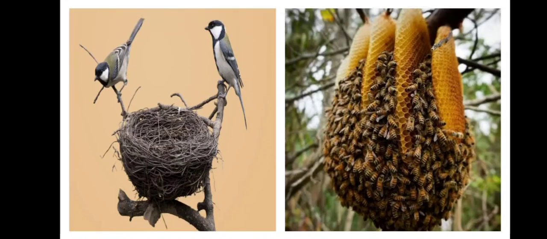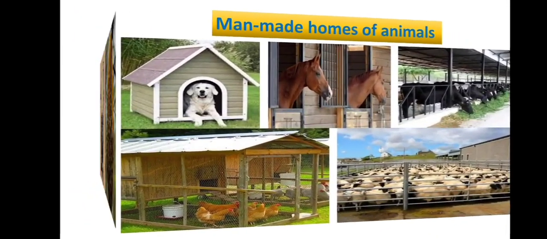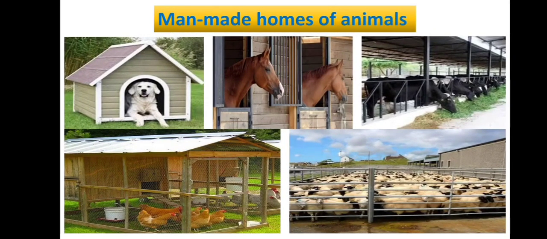Next one, man-made homes. Man-made homes of animals. We build different kinds of homes for our domestic animals so that they can live comfortably. And we make kennels for dogs, stables for horses, cows are kept in sheds, hens are kept in coops, and sheep are kept in pens.